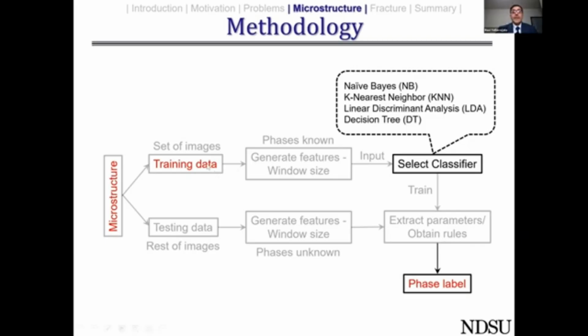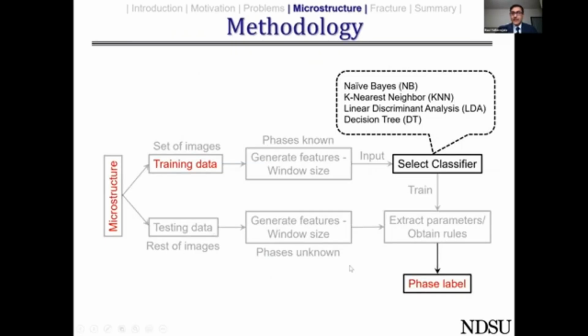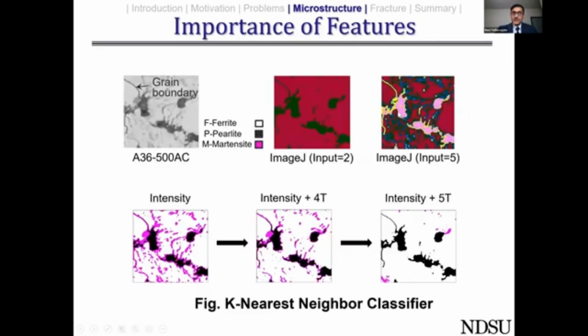And in those training data, from those training images, we were able to generate features for varying sizes of the images. And then we used this data to train 4 different machine learning algorithms, namely naive-Bayes, k-nearest neighbor algorithm, linear discriminant analysis, and decision tree. And on the other hand, we also generated test data, and we used this test data to evaluate the efficiency of the training process.